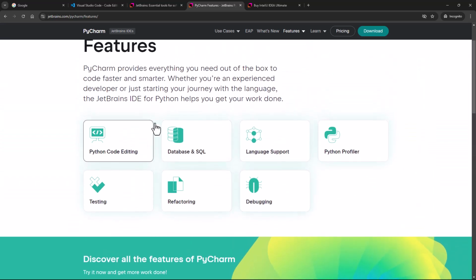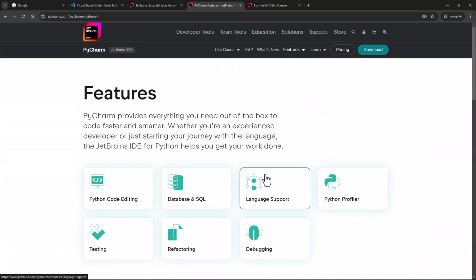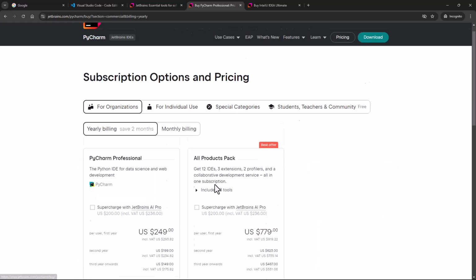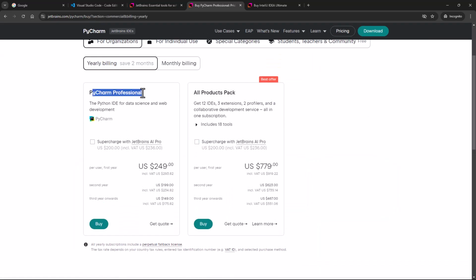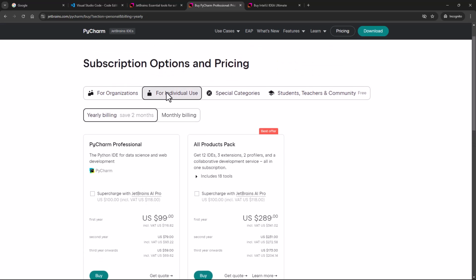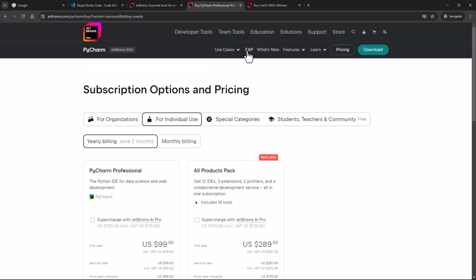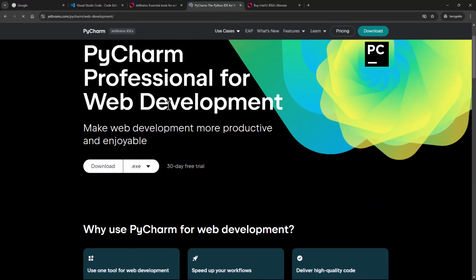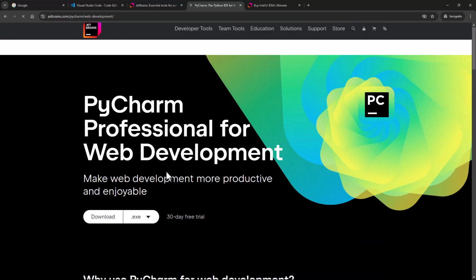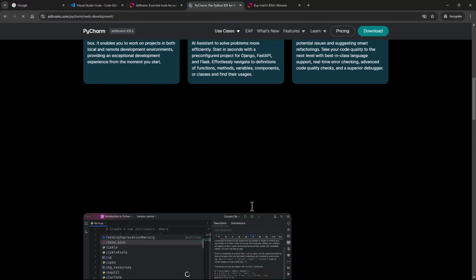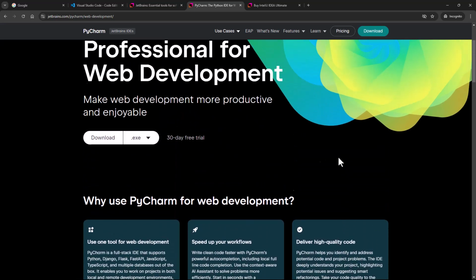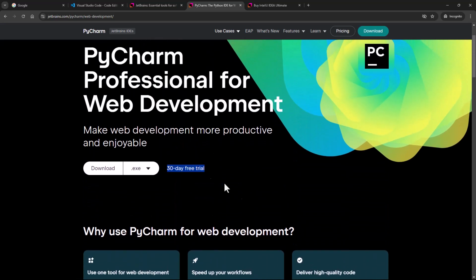Okay, the UI is a little bit different over here. But if you go to pricing over here, you'll see they have PyCharm Professional, which is for individual use as well. If you select individual over here, they have a free version. If you select web development, you can see clearly over here, it's a 30-day free trial, right?